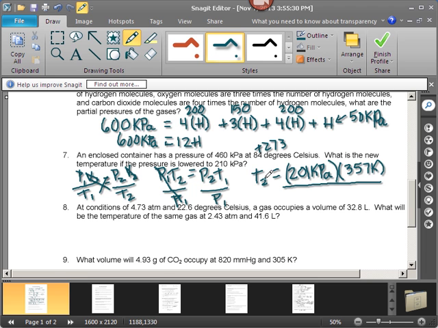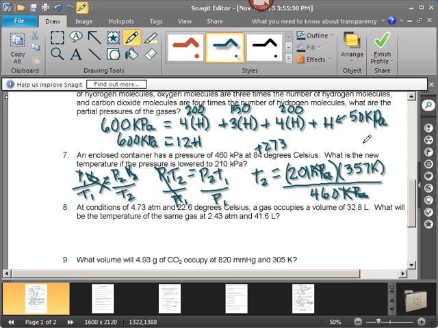divided by P1. The original pressure was 460 kilopascals, and the units work. The kilopascals cancel. We're left with Kelvin, which is what we should have gotten. So let's see, that 357 times the 210 divided by the 460.